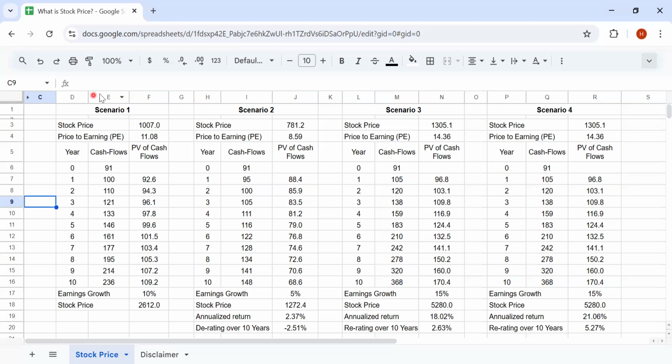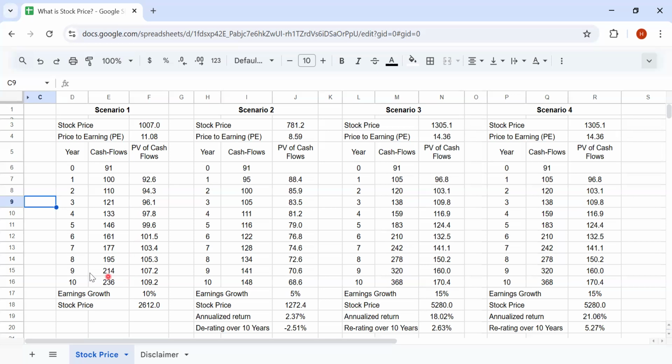So let's take scenario one. Year zero is the present year. And let's say the company has reported cash flows of rupees 91 per share in that year and gave a guidance that it will grow by 10% for the next 10 years. So from 91, it will be growing to 100 and 100 to 110 and so on and so forth. And in year 10, the cash flow that will be coming out per share would be around 236.